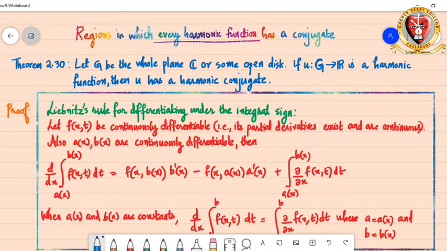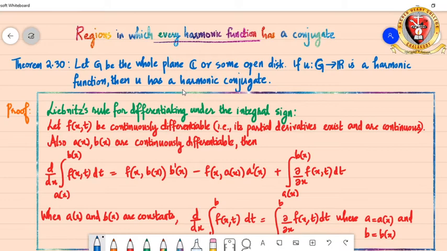Hello everyone. In today's session, we will see which are the regions in which every harmonic function can surely have a harmonic conjugate. And this is clearly stated in theorem 2.30, which says that suppose G is the whole complex plane or some open disk in the complex plane, and if U is a harmonic function defined in that G, then you will definitely have a harmonic conjugate.